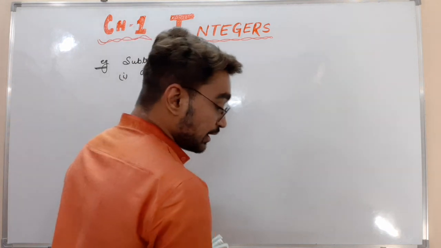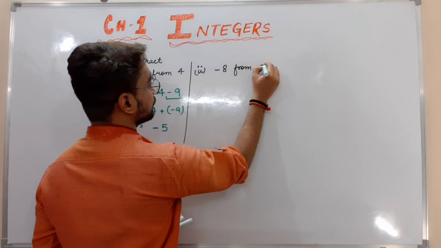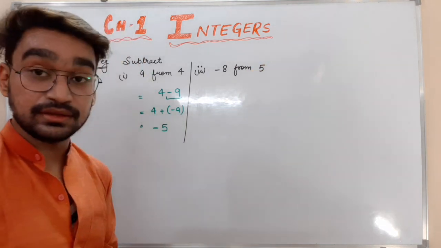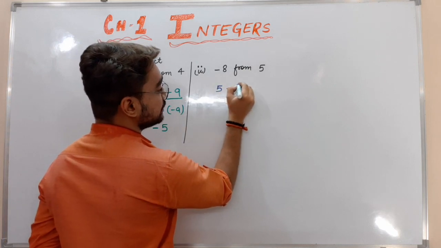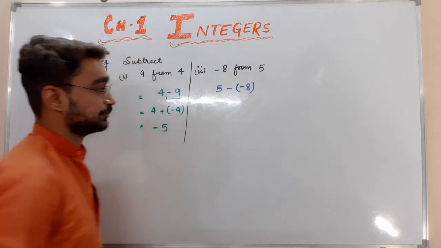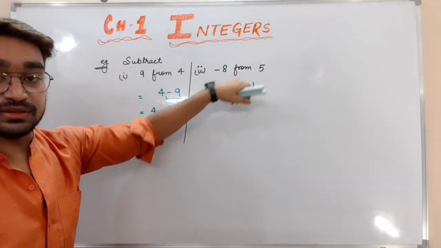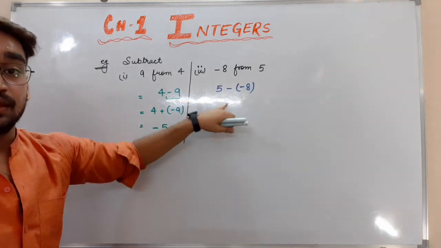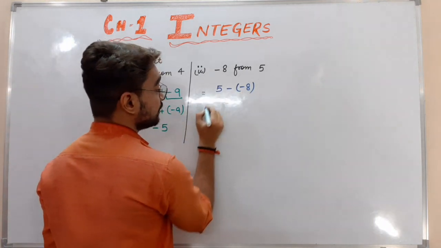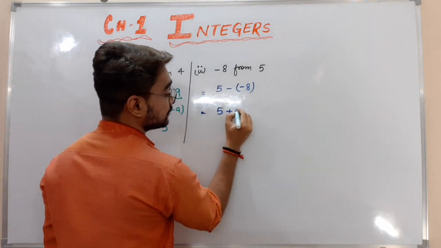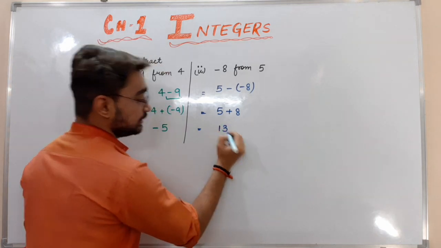Take the second part. One example is minus 8 from 5. Minus 8 from 5. How to write it? 5 minus, and minus 8. Rule number 2 of subtraction: if two negative symbols are coming together, it will become 5 plus 8. What is 5 plus 8? 8 and 5? 13. This is our answer.